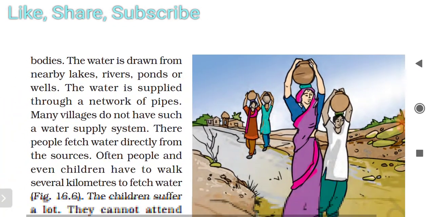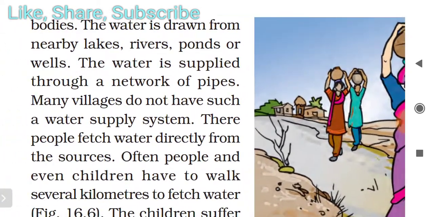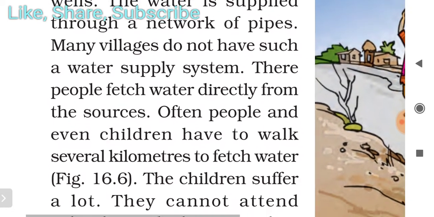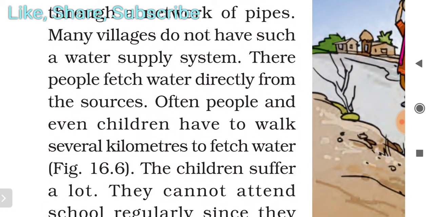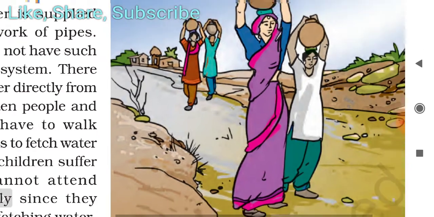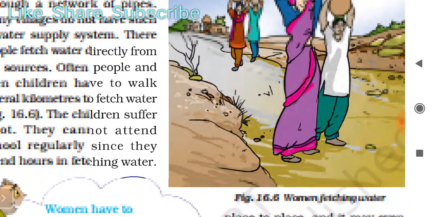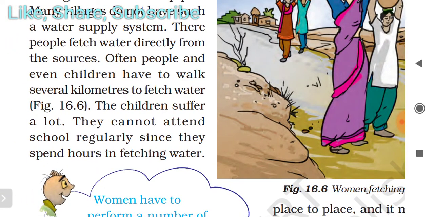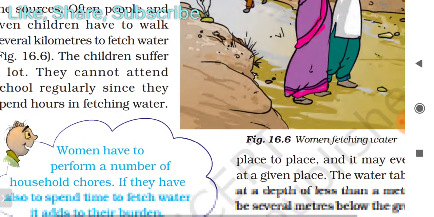The water is drawn from nearby lakes, rivers, ponds, or wells. The water is supplied through a network of pipes. Many villages do not have such a water supply system. There, people fetch water directly from the sources. Often, people and even children have to walk several kilometers to fetch water. If you see the figure, if you live in a place where there is scarcity of water, you can easily see this figure. The children suffer a lot. They cannot attend school regularly since they spend hours in fetching water.